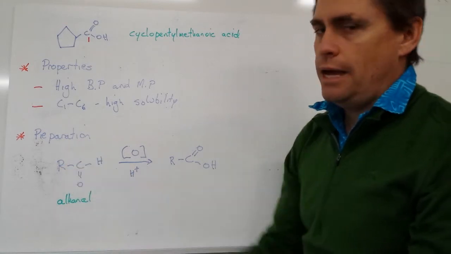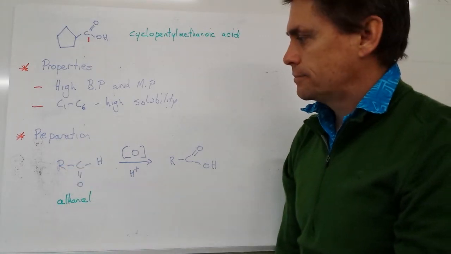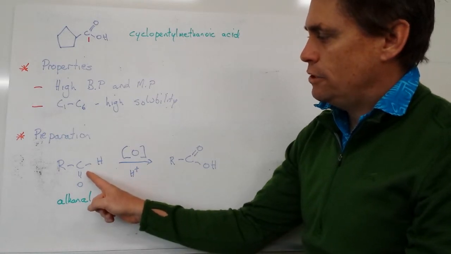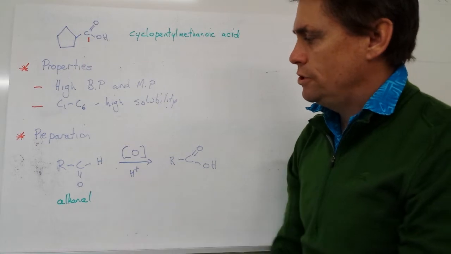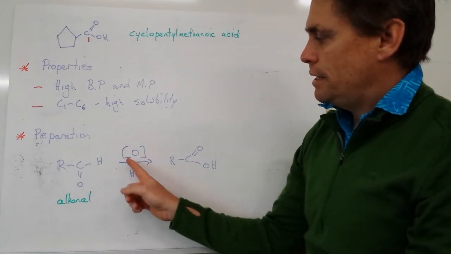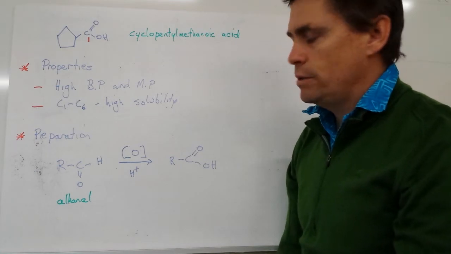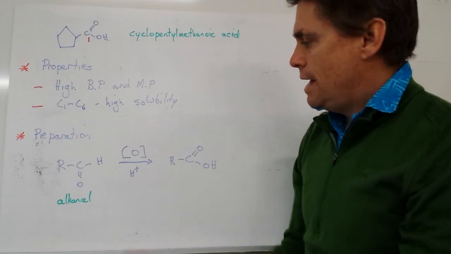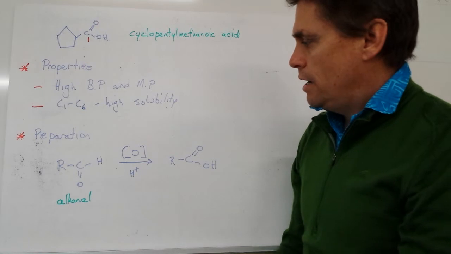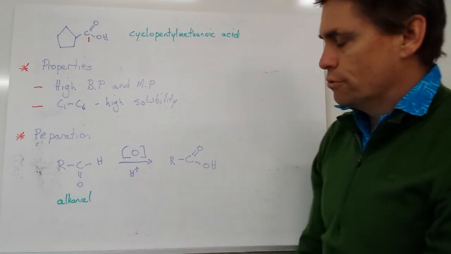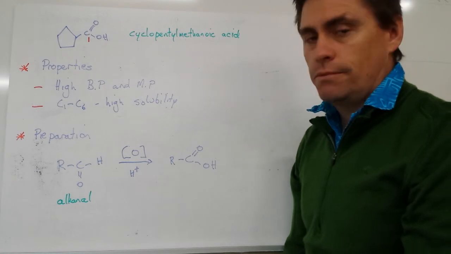So how do we prepare an alkanoic acid? We start with an alkanal. So we've got the terminal double bonded oxygen here. We put it into a solution containing an oxidizing agent. We could use the chromate ion, we could use the permanganate ion, and this is acidified. And from there, it will produce the alkanoic acid group, the COOH group that we know.